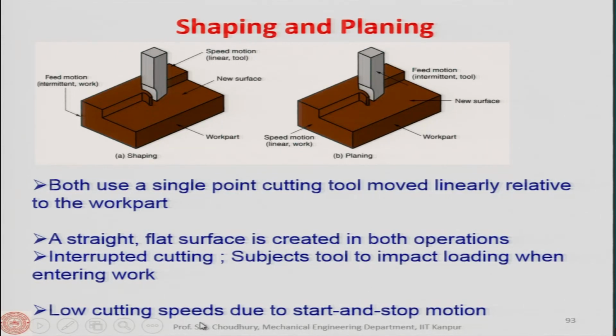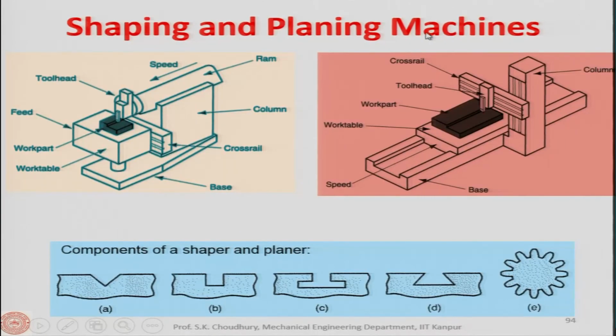Okay. Low cutting speeds due to start and stop motion. Cutting speed normally used is lower. Shaping and planing machines are like this. This is the shaping machine where the tool reciprocates, and this is the planing machine where the workpiece is longer than in case of shaping machine and the workpiece reciprocates.